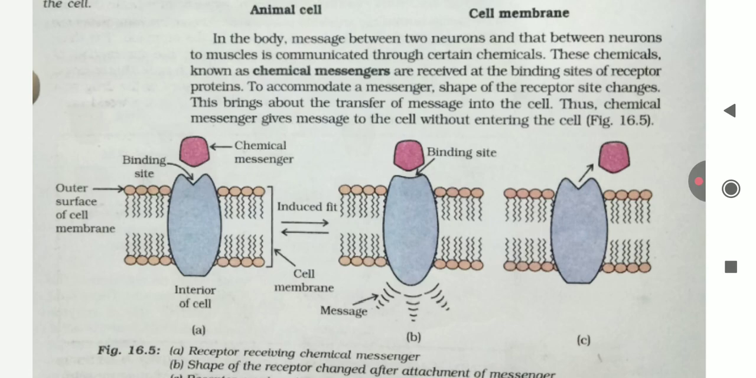In the body, messages between two neurons and those between neurons and muscles are communicated through certain chemicals. These chemicals, known as chemical messengers, are received at the binding site of the receptor protein. To accommodate a messenger, the shape of the receptor site changes. This brings about the transfer of the message into the cell. Thus, chemical messengers give a message to the cell without entering the cell.